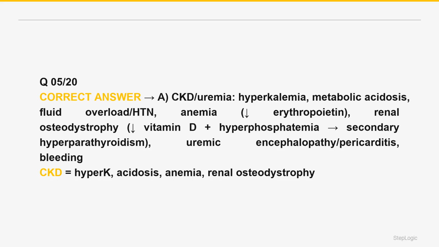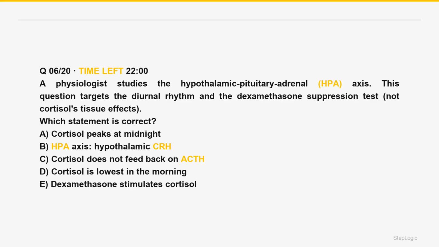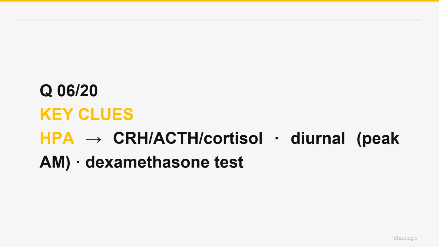Which statement is correct? A physiologist studies the hypothalamic-pituitary-adrenal HPA axis. This question targets the diurnal rhythm and the dexamethasone suppression test, not cortisol's tissue effects. Read the command: which HPA, diurnal or dexamethasone statement is correct? CRH leads to ACTH leads to cortisol, negative feedback. Diurnal: peak in the morning, trough at midnight. Dexamethasone suppression test probes feedback, Cushing localization. This revisits the HPA axis from the rhythm or testing angle.